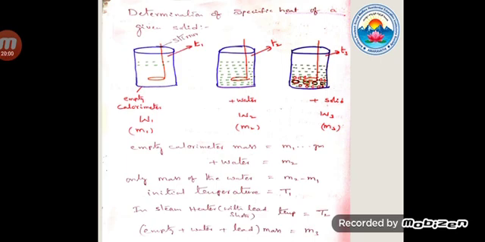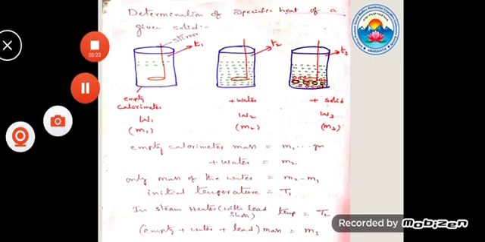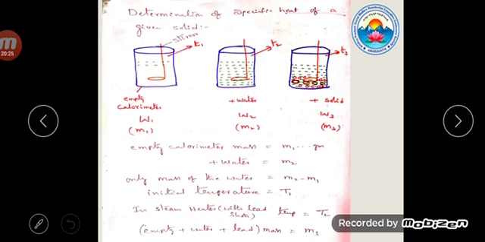Here from this figure, the first beaker is the empty beaker, that is, the mass of the given beaker is m1, and the second beaker is with water, that is m2. Sorry, here T2 is replaced by T1. T1 is the initial temperature of the water with the stirrer. Here the stirrer is another device. This is a calorimeter and this is water.